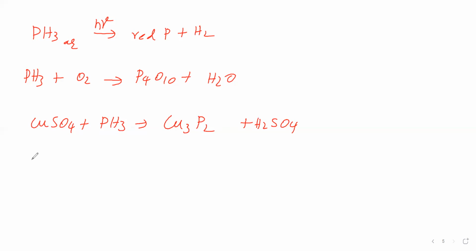Next reaction, mercuric chloride with phosphine gives mercuric phosphide, Hg3P2, and HCl. Mercuric phosphide, Hg3P2, will be obtained.